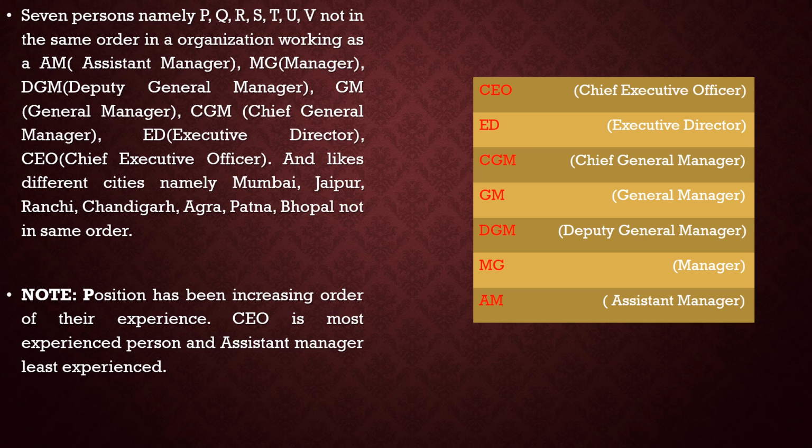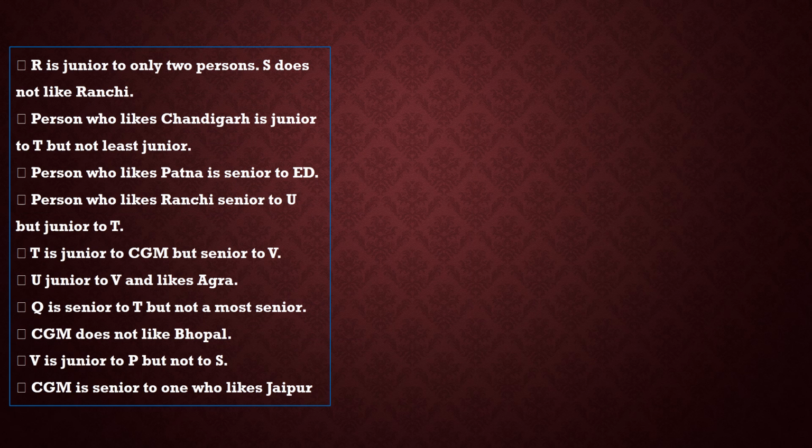As it is given in the note that the position is in increasing order of their experience, we can arrange them in ascending order like AM, MG, DGM, GM, CGM, ED and CEO. We will not try to attempt the puzzle directly from the first line itself. What we will do is represent the information given in words in graphical form, and then combine the graphs to get our final result.